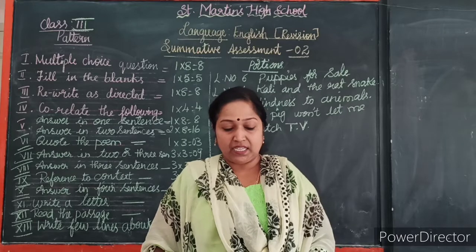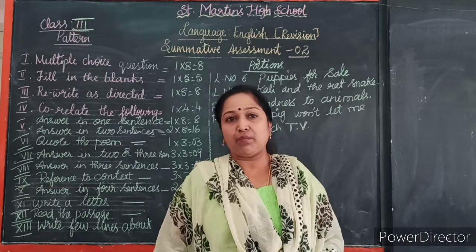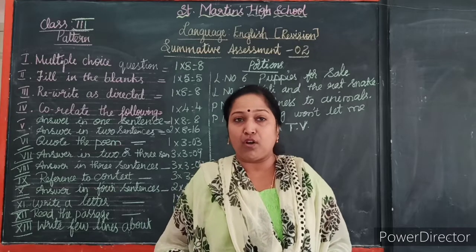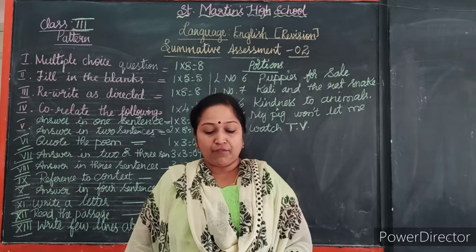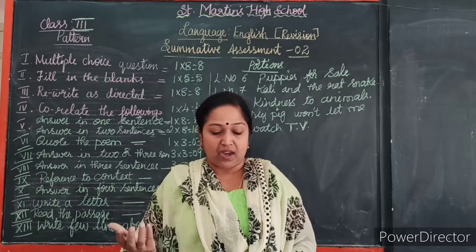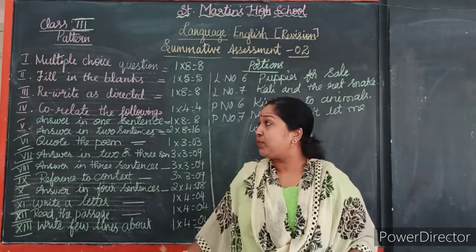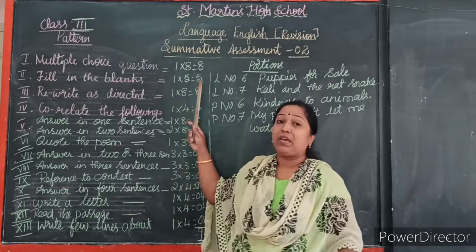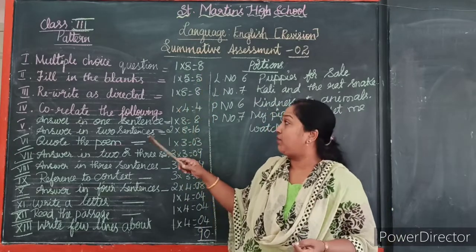Example, Kabaddi dash is a team game. Which is the team game? Cricket, Kabaddi, football, volleyball. Answer is Kabaddi. Okay, you have to work. We will give 4 options: hardly, hard, harder, smooth. Answer is hard. Okay children, like this we will give the multiple choice. We will give 8 questions. Each carries 1 mark. So totally 8 marks.